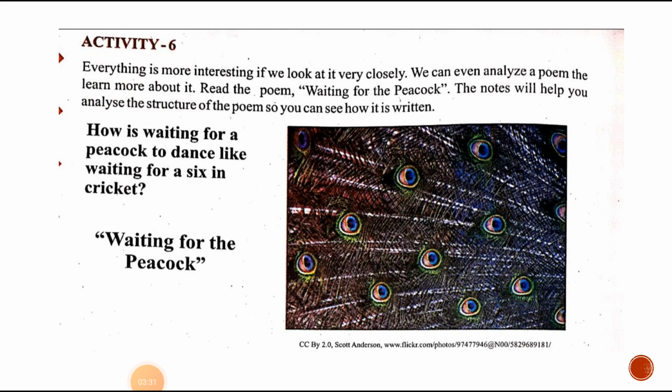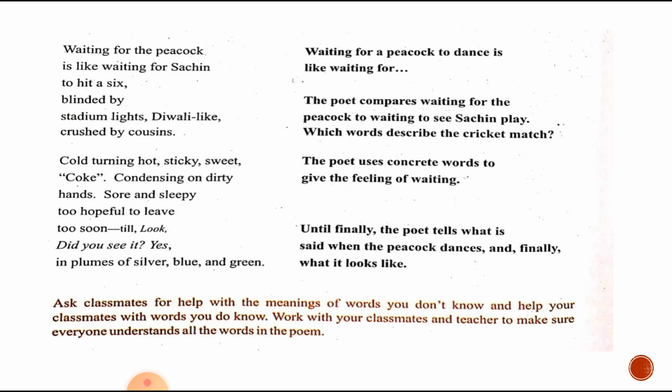Now let us begin with the poem Waiting for the Peacock. Waiting for the peacock is like waiting for Sachin to hit a six. Blinded by. Blinded means what? Prevented from seeing for a short time. Blinded by stadium light. Diwali like crushed by cousins. Waiting for a peacock to dance is like waiting for a hit of six by Sachin. And the poet compares waiting for the peacock to waiting to see Sachin's play. Which words describe the cricket match? The words that describe the cricket match are hit, six, stadium, all these words.